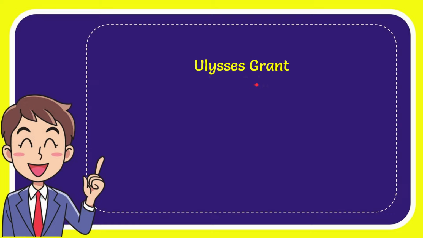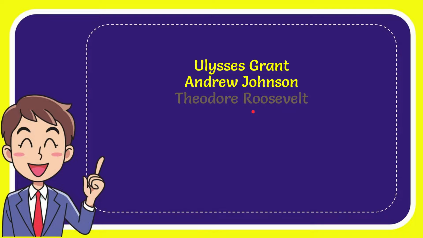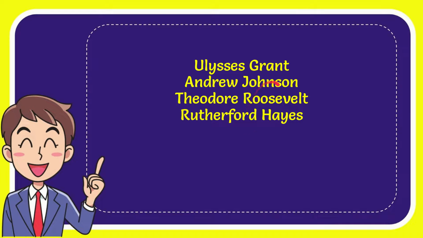The first option is Ulysses S. Grant. The second option is Andrew Johnson. The third option is Theodore Roosevelt. And the last option is Rutherford Hayes. So from these four options, which one is the correct answer?